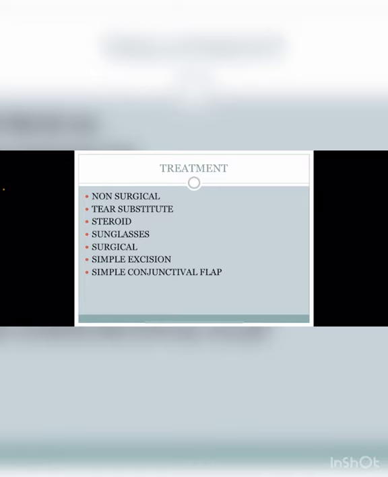The next method is known as the simple conjunctival flap method. We do the excision of the pterygium and take conjunctiva from the other side of the sclera, and we put the conjunctival flap over the bare area of the sclera at which the pterygium was present.